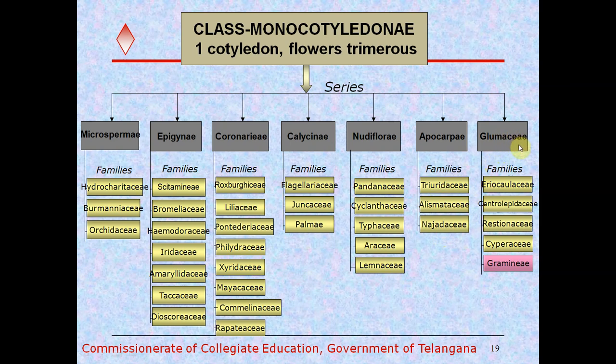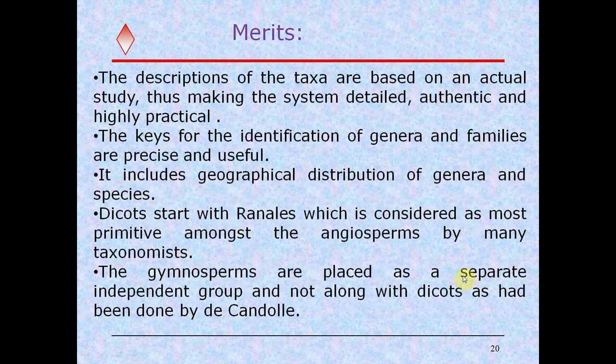And Apocarpae series is divided into 3 families, that is Triuridaceae, Alismataceae, Najadaceae. And Glumaceae series is again divided into families Eriocaulaceae, Centrolepidaceae, Restionaceae, Cyperaceae. Finally, one of the most advanced families, Gramineae, is now named the Poaceae family.